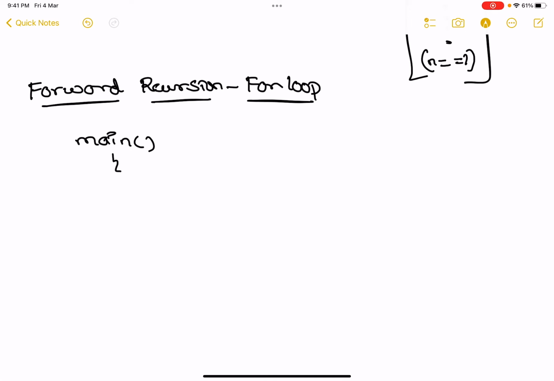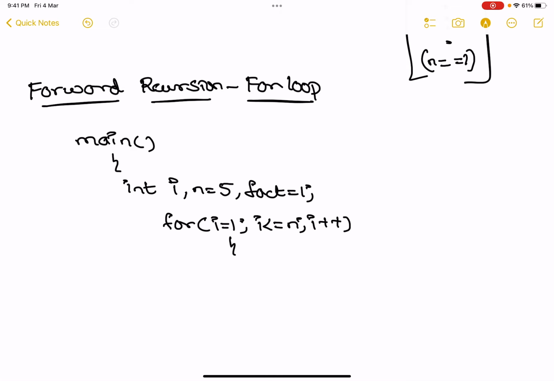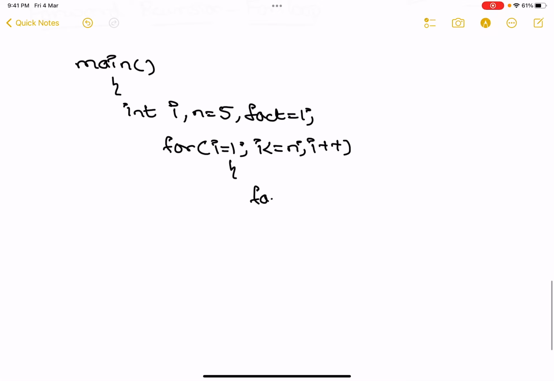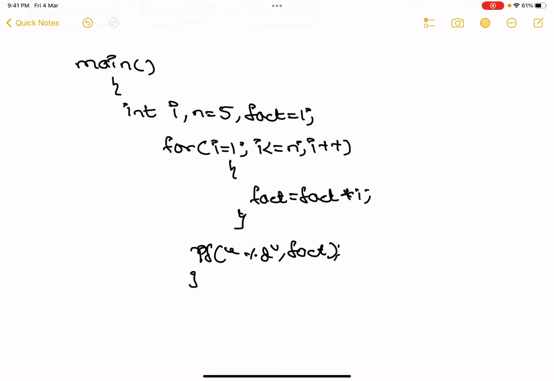Main, okay, I have a value int I, n is equal to 5, and I have something called as fact is equal to 1. What is factorial function? For I is equal to 1, I less than or equal to n, I plus plus, factorial function. Fact is equal to fact into I. Done. For loop complete. Here you write printf %d fact and close. This is your program to print factorial without using any function. Just one for loop, and you people already know this meaning, right?